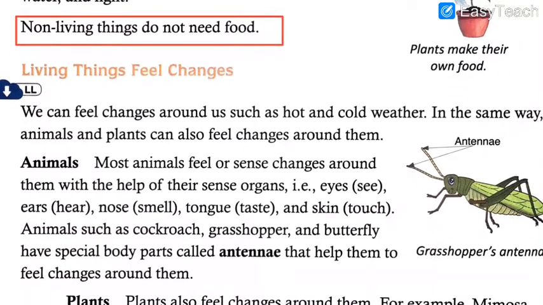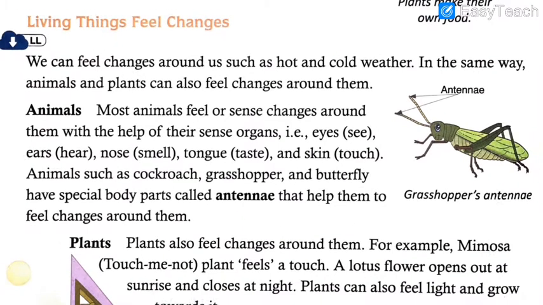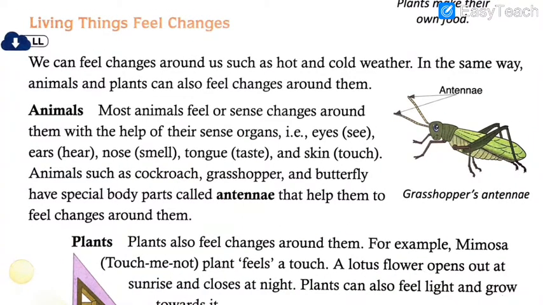So I hope this is very clear to you students, and I hope you don't have any further doubts in this topic: how living things need food, how they grow, how they breathe. These are all very simple and easy if you try to understand and pay careful attention to the lecture. Now students, moving on to living things feel changes.